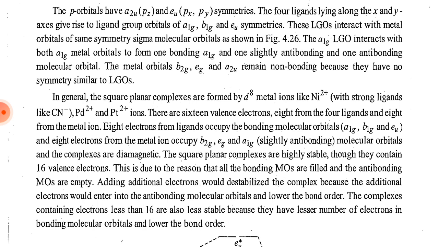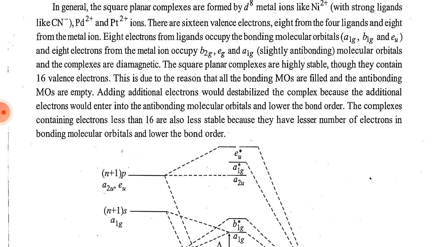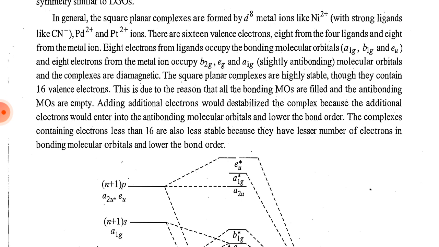The A1g ligand group orbital interacts with both A1g metal orbitals to form one bonding A1g, one slightly anti-bonding and one anti-bonding molecular orbital. The metal orbitals B2g, Eg and A2u remain non-bonding because they have no symmetry similar to the ligand group orbitals. In general, square planar complexes are formed by metal ions like nickel 2 plus, palladium 2 plus and platinum 2 plus with strong ligands like CN minus.